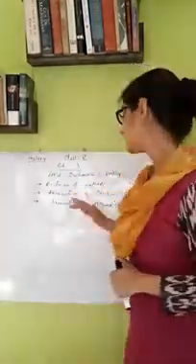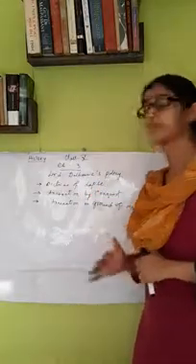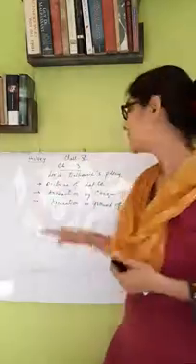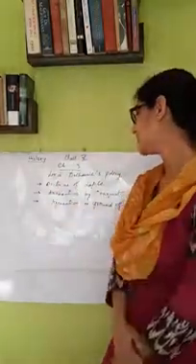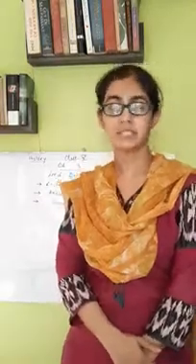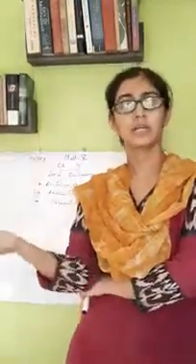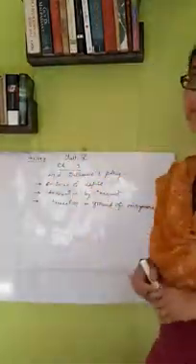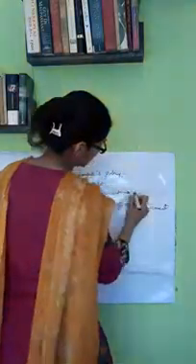Now, first we will see these two policies, and doctrine of lapse we will discuss in detail, because doctrine of lapse is the most important policy of Lord Dalhousie. So from the name we can understand that annexation by conquest means by waging warfare he wanted to capture territories. So by annexation by conquest, Lord Dalhousie captured the Sikh territory.